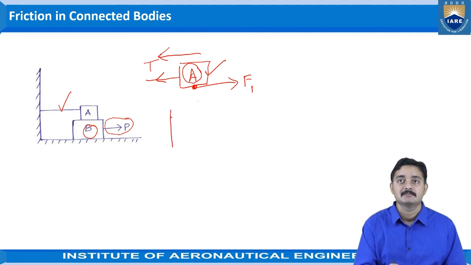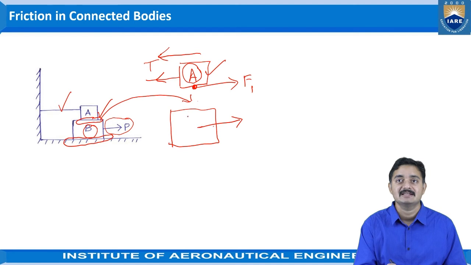Now coming to the block B. Now see, here the block B has got two contact points. One is block A to B and the other is block B to the bottom surface or floor. This block B is trying to move towards the right side, isn't it? So at this contact point, in which direction will the frictional force act? Because this object is moving towards the right side, at the contact point we can observe the friction acting towards the left side. And as the contact surface is the same for A and B, we will take this frictional force again as F1.